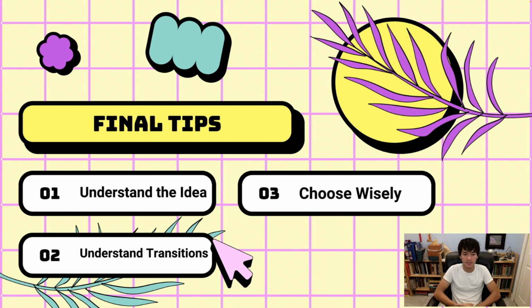Of course, some final tips. First, understanding the idea is important. It is quintessential that you understand the idea so that you can actually know the correct transition word to use. Of course, understand your transitions and choose wisely. You need to make sure that you know how the idea is changing. You need to know what the initial idea is, what the one after it is, and what change occurred. That way you can choose the correct transition word.